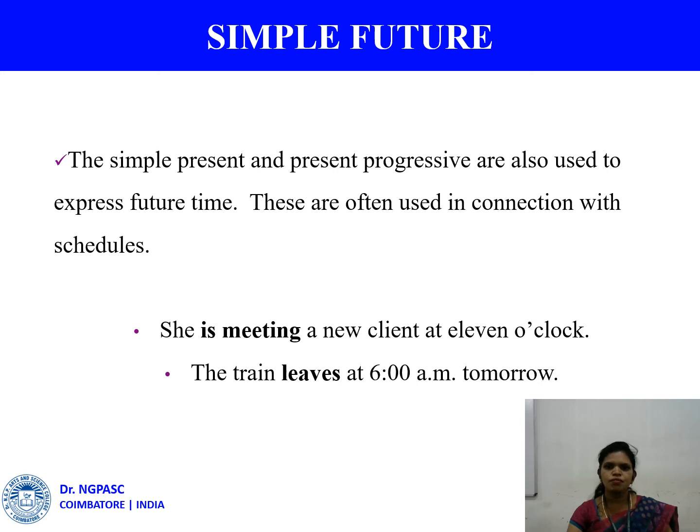Next is simple future. In simple future, you refer to any action which will take place in the future. Remember, you can even use simple present tense and the present continuous tense to denote an action which will start in the future. That is an action yet to start. Example, the train leaves at 6 a.m. tomorrow. So here leaves is the simple present tense, whereas 6 a.m. tomorrow refers to the future.